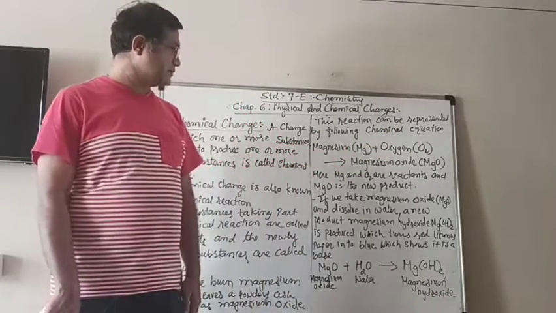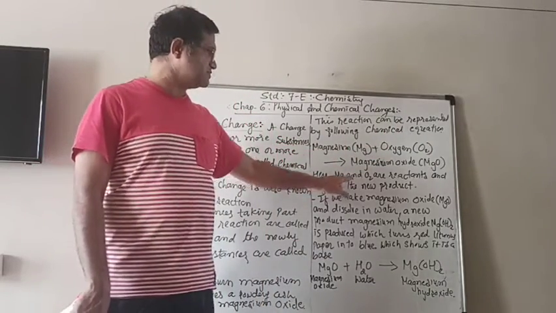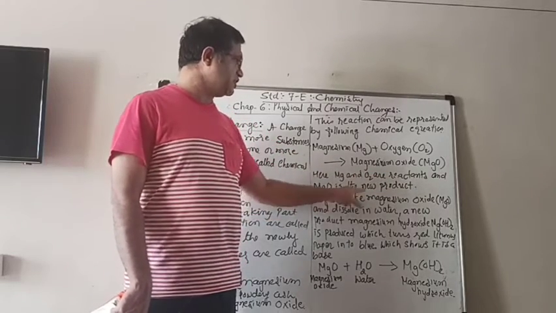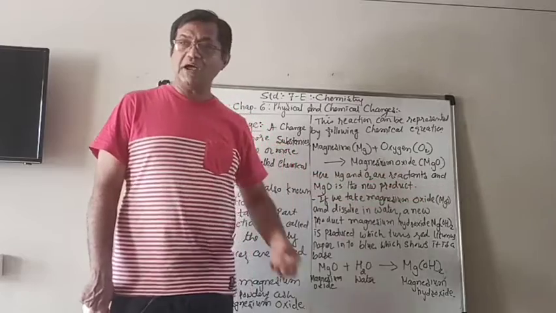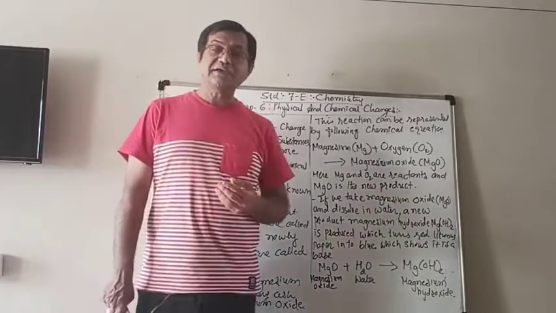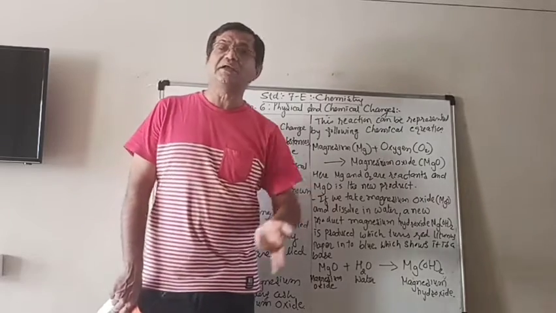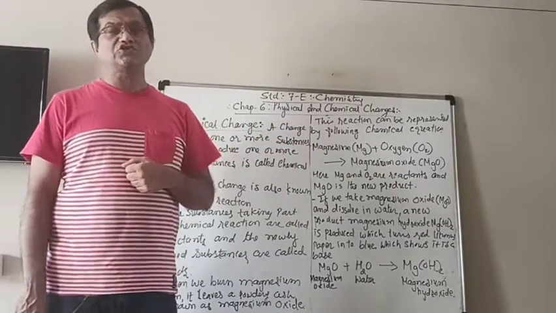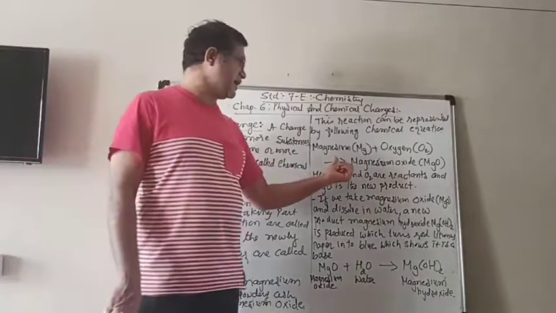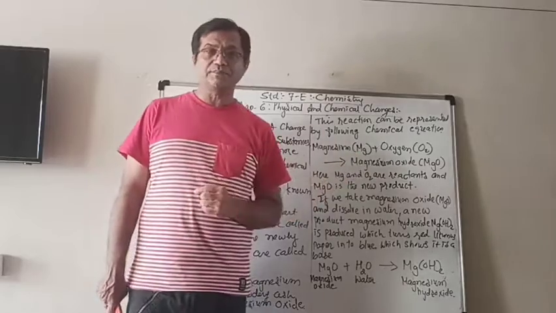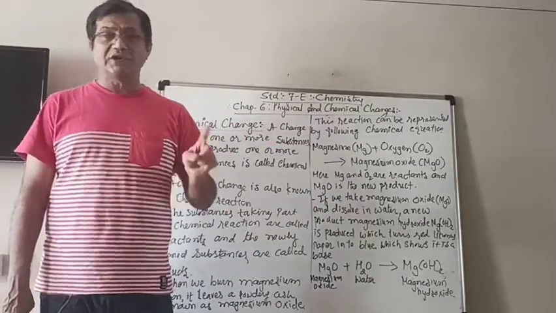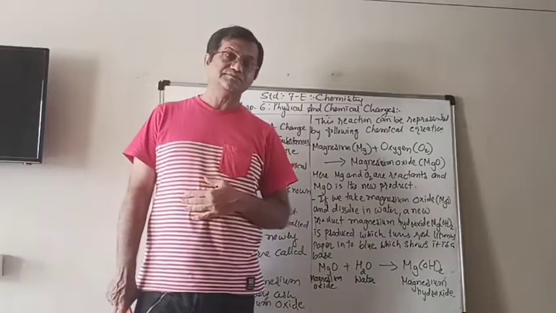As I told you, Mg and O2 are reactants and MgO is the product. Now we can make another chemical change also. Take that magnesium oxide, the powder left behind when the magnesium is burned, and dissolve it in water. Now it will react with water.